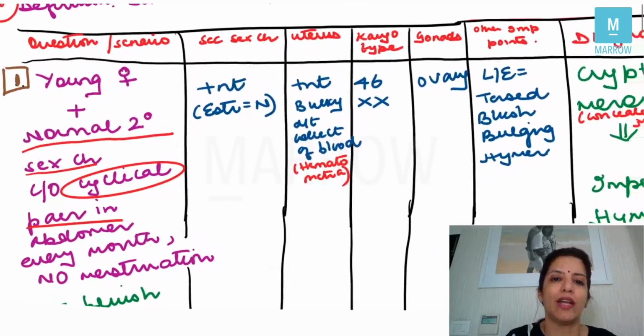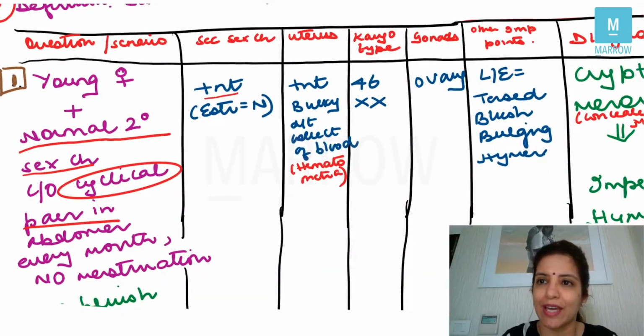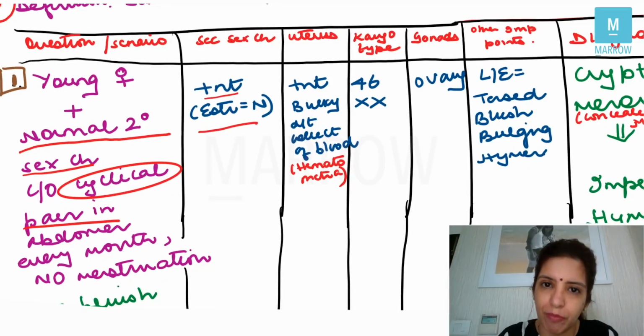Now, what they are telling about secondary sexual characteristics is that they are present. In other words, breast is present, and just now I told you that breast development depends on estrogen. So that means in this female, the level of estrogen is normal.